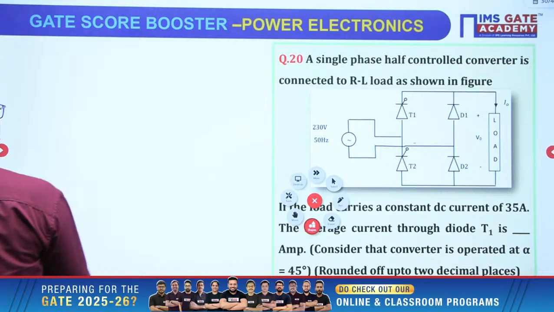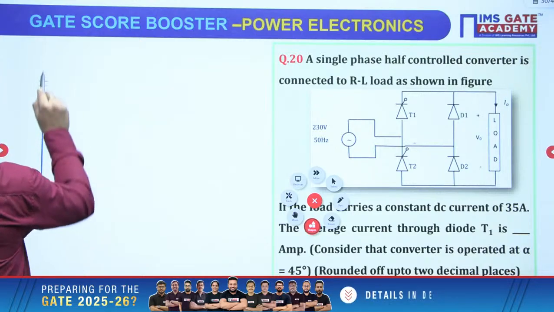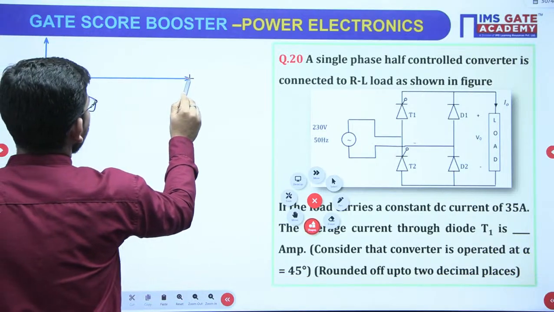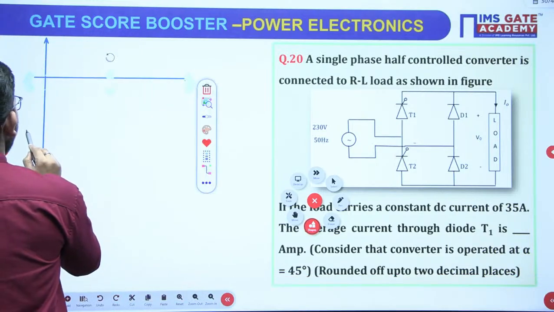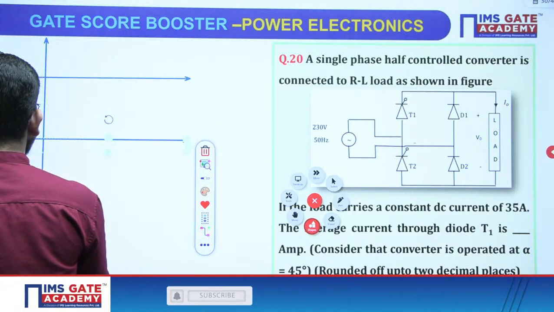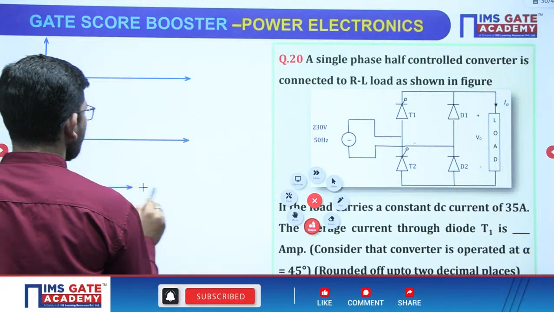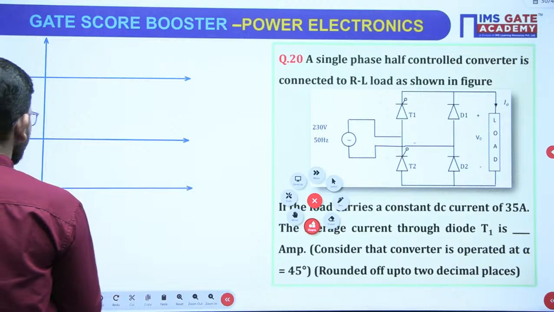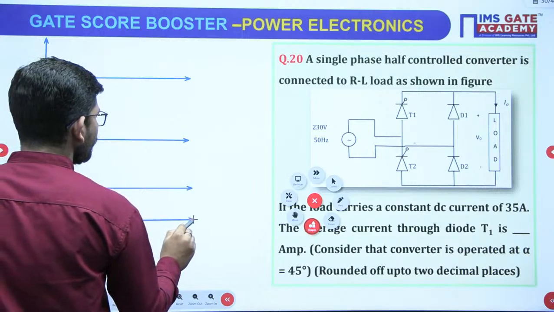For that we need to plot the waveforms, then we will get an idea. Suppose this is the source voltage waveform, then this is the output voltage waveform, then this is the load current waveform, and finally we draw the current waveform for switch T1.